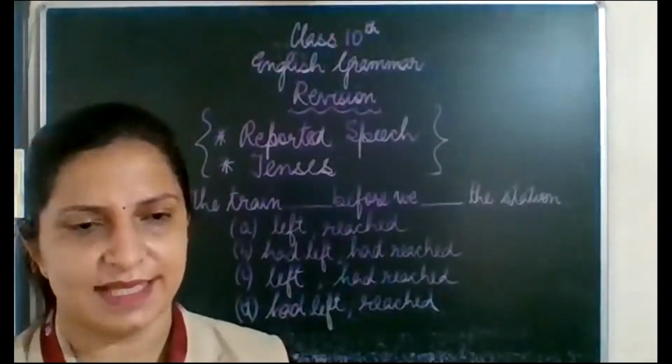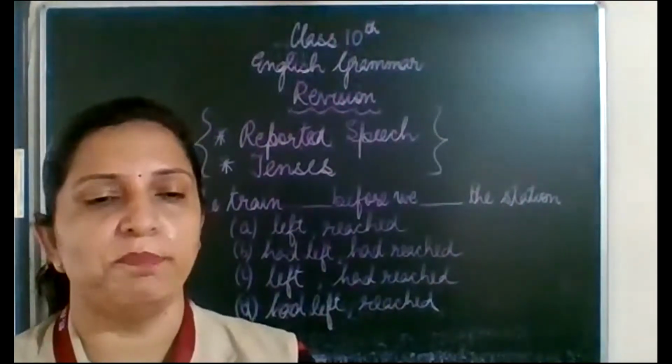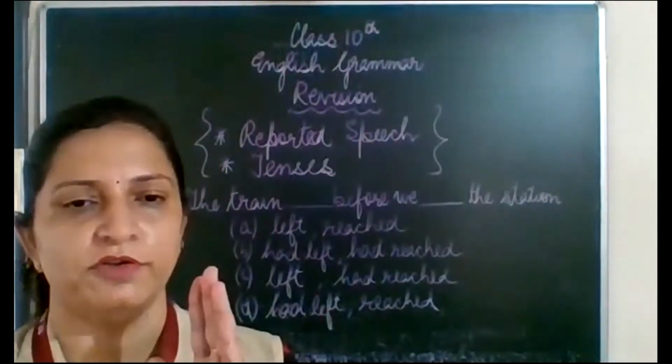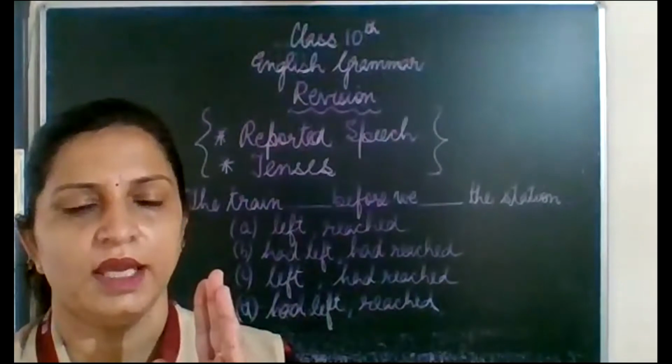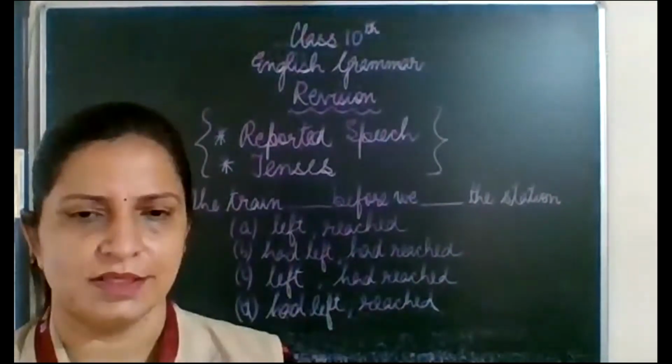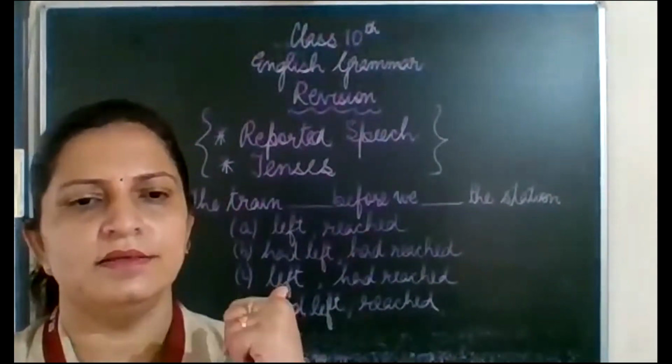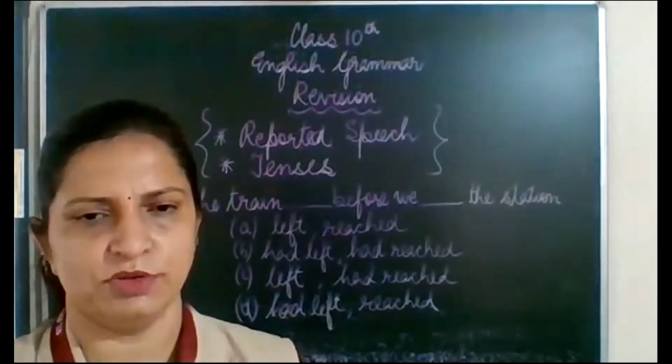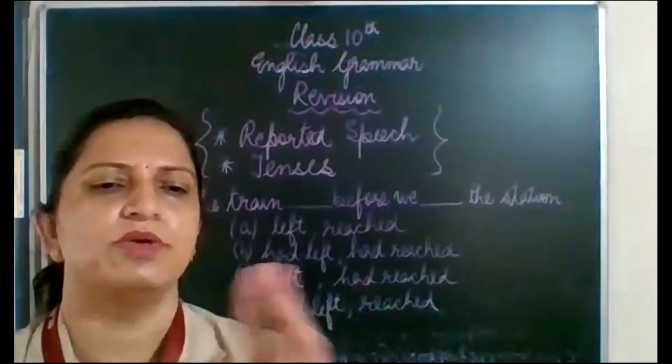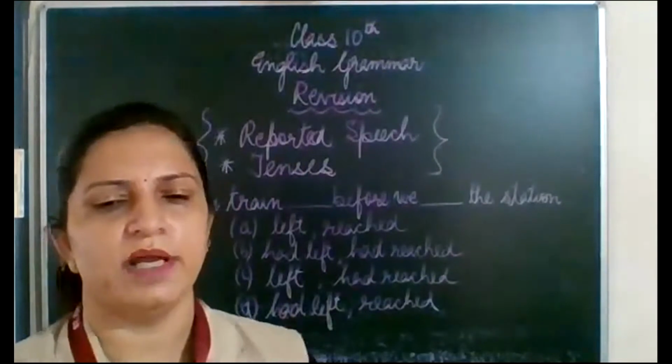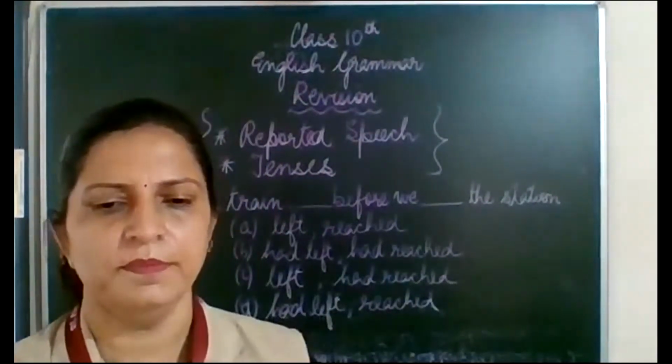Reported speech plus tenses. Keep your rough copies with you right now in front of me, and do the answers. You do the answers and then we'll discuss them together. Then you correct and give yourself marks whether you were right or wrong. Okay?